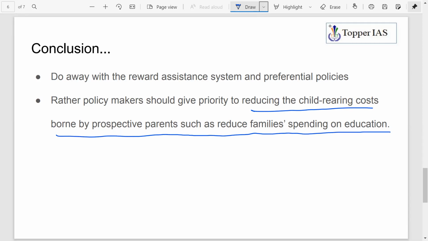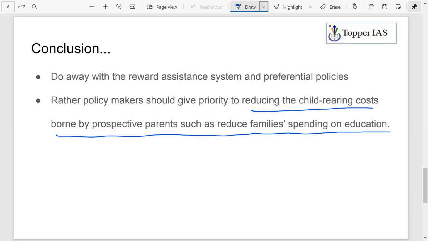So rather than preferential policies, you take care of child rearing cost. Once you reduce the cost that a family incurs in bringing up the child, with respect to care and education and all, obviously people will be willing to have more and more children.